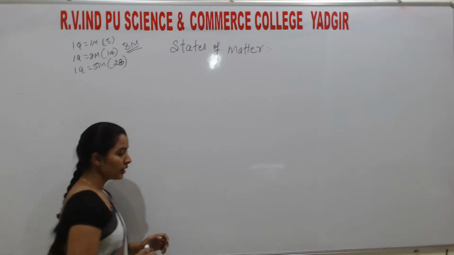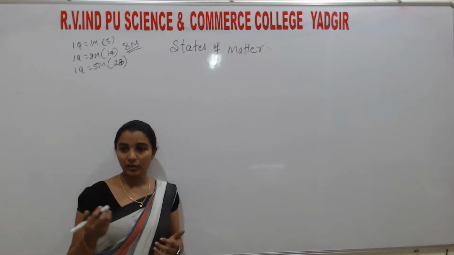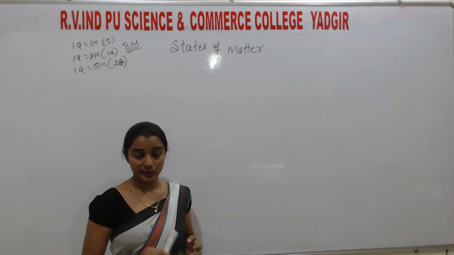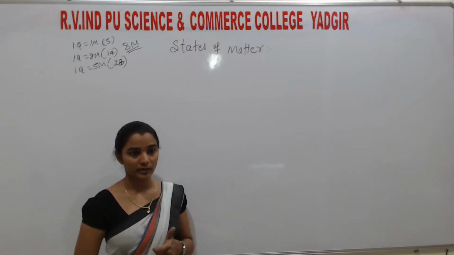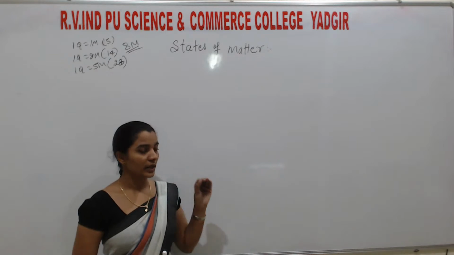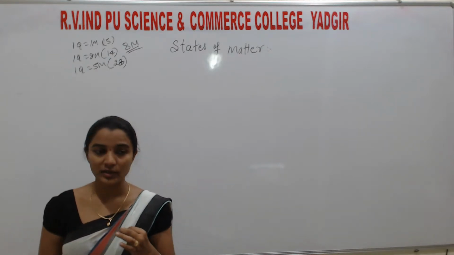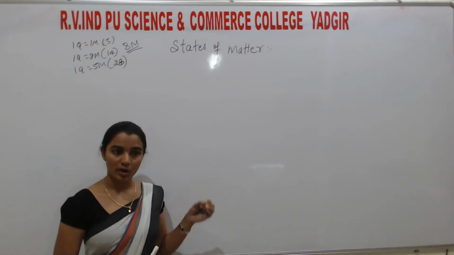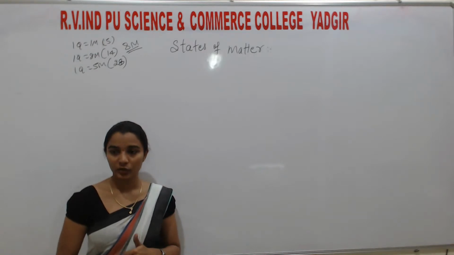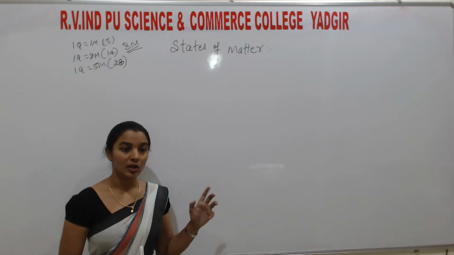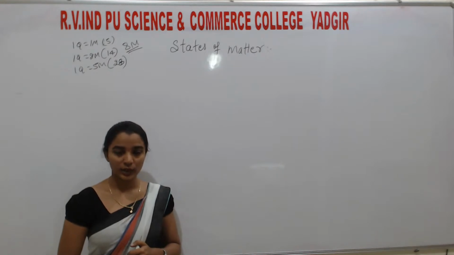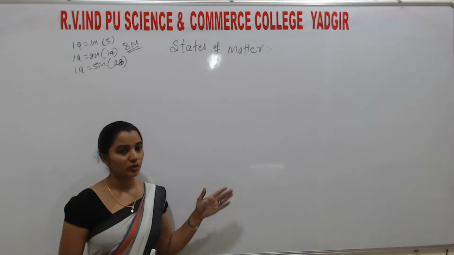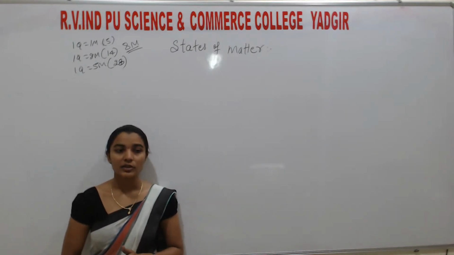Okay students, what you are going to study in States of Matter is, first, how matter is classified, especially the physical classification of matter. Physical classification is solids, liquids as well as gases. Here in this chapter you are going to discuss only the liquid and gaseous states. Later in class 12, second PUC, you are going to study the solid state of substances.